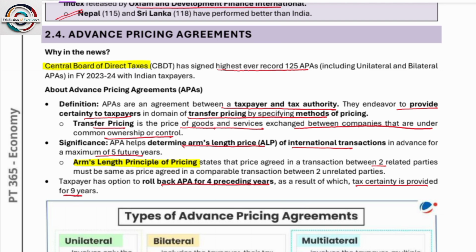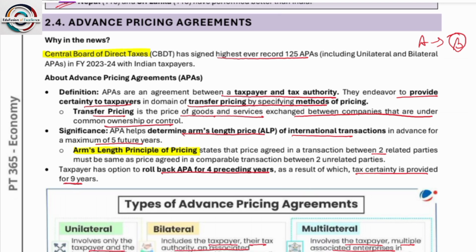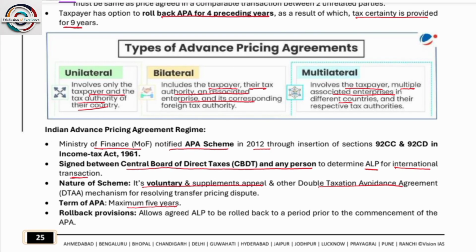So why an advance pricing agreement? For example, say this is between taxpayer and tax authority. Taxpayer, for example, say A, whereas B is the tax authority. So A makes an agreement with B that I will pay a lump sum of this much tax in advance. Okay, या फिर so in this situation the tax will be concluded on this and nothing extra tax will be charged. Types of advance pricing agreement: unilateral, it involves only the taxpayer and tax authority of their country. Bilateral, अच्छा,